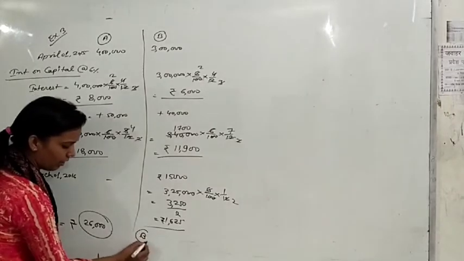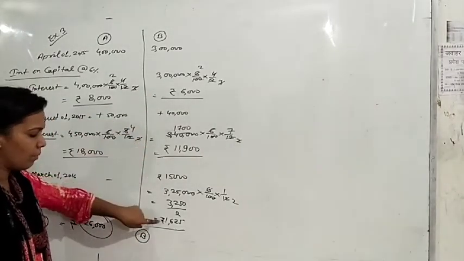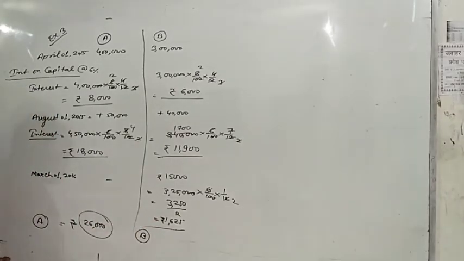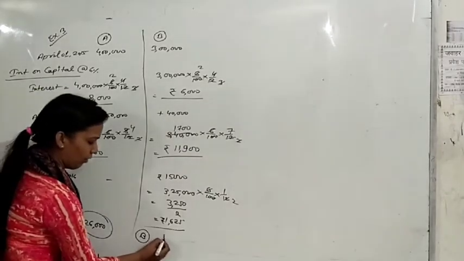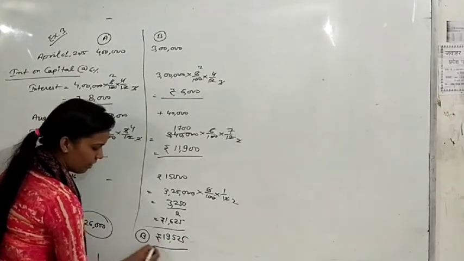And for B, just calculate the interest. 6,000 plus 11,900 plus 1,625. So your total interest will be 19,525. This is the total interest of B.